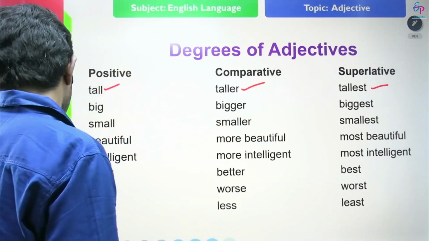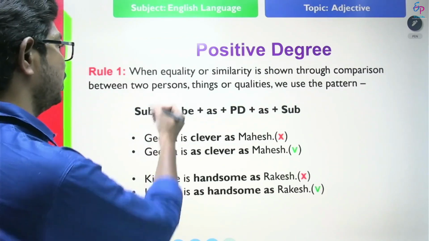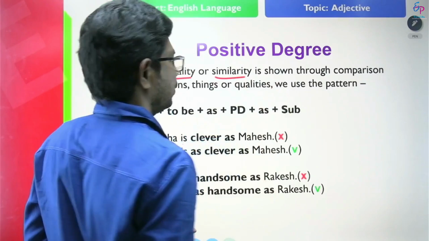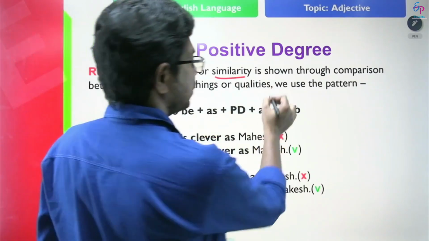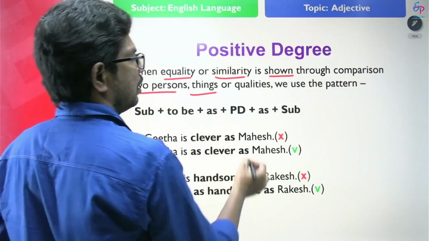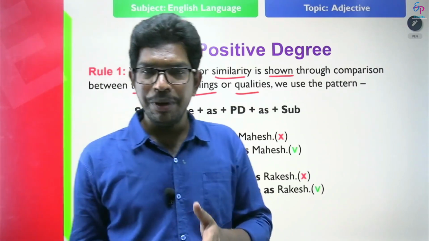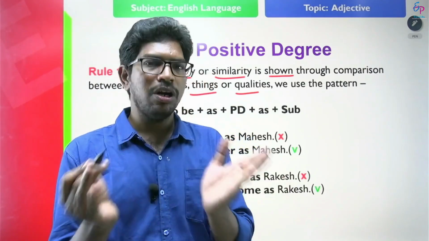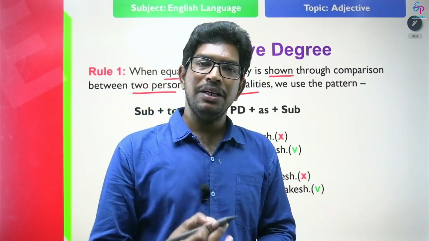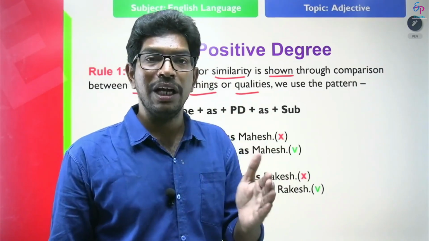First we will discuss positive degree. What is positive degree? Positive degree is used to show equality or similarity. When equality or similarity is shown through comparison between 2 persons or things or qualities, we use positive degree. What is the structure to compare a person to a person, thing to thing equally?